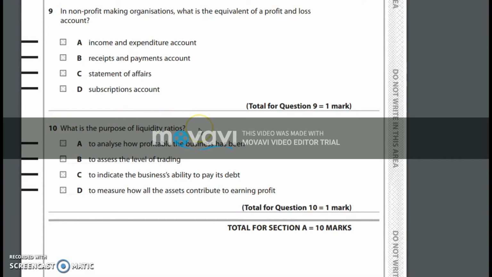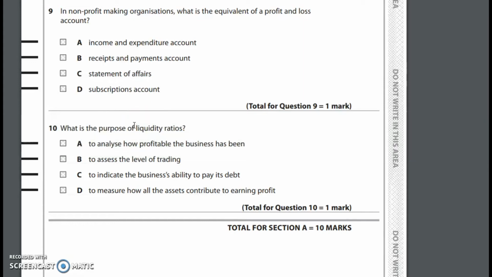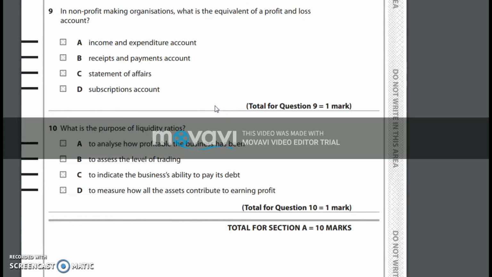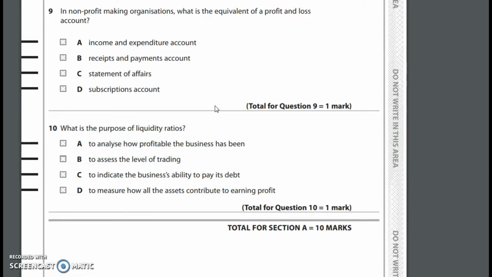What is the purpose of liquidity ratios? Alright, so liquidity ratios in general, what does it indicate as far as you know? The term liquidity itself gives us the clue. Liquidity basically means the ability to convert your assets into cash. So the liquidity ratios basically indicate your ability to settle something using cash, or your ability to settle your current liabilities in simple terms. So which is the answer for sure? It is option C. But why can't we take the other options?